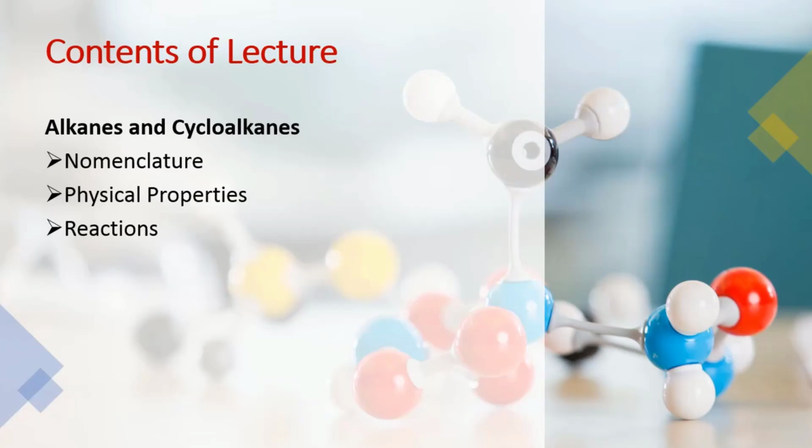Dear students, last time we started chapter number 16, which is about the hydrocarbons, and today I will discuss these three topics about the alkanes and the cycloalkanes. So first I will discuss the nomenclature, means naming of the alkanes and cycloalkanes. Then I will move towards their physical properties and then their chemical properties, means their reactions. So first about the nomenclature.